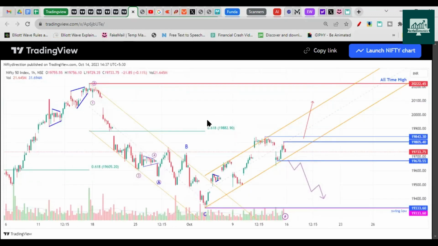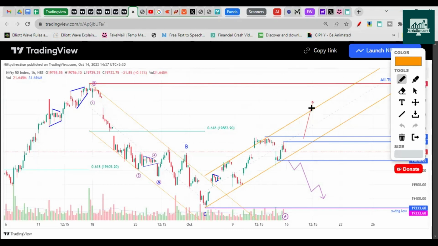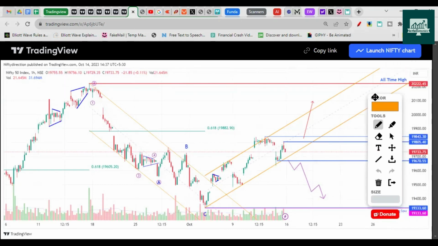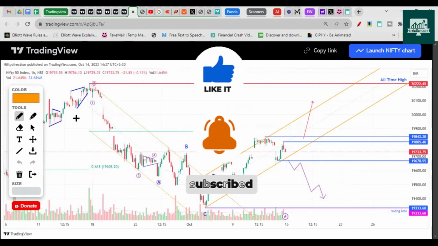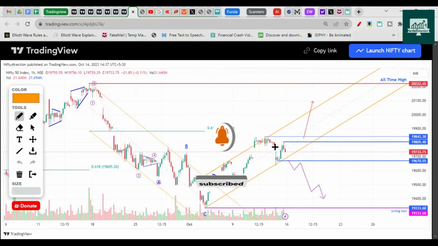Now the main part: what is going to happen next week? As we discussed, this is another chart. In last Friday's session on Telegram, I updated that we don't have any opinion as of now. We will wait and watch for this high of 19,805 to be broken. If it breaks this, then 20,000 can come next week.